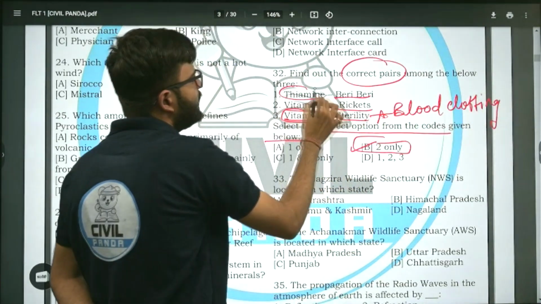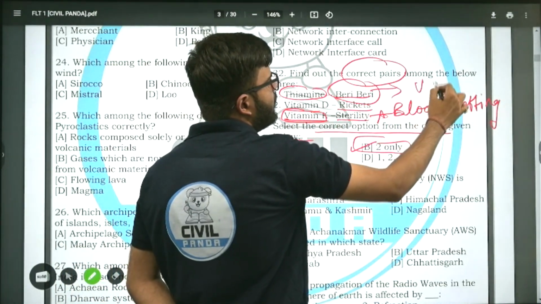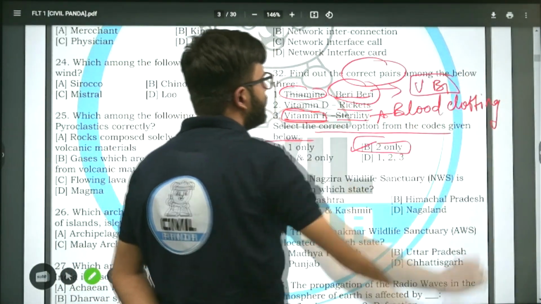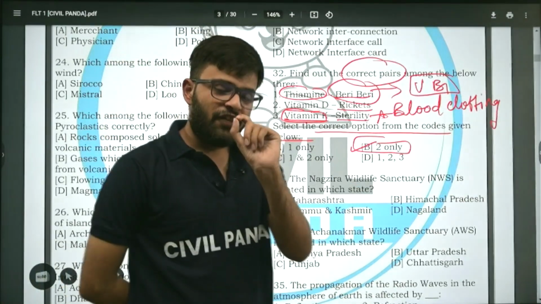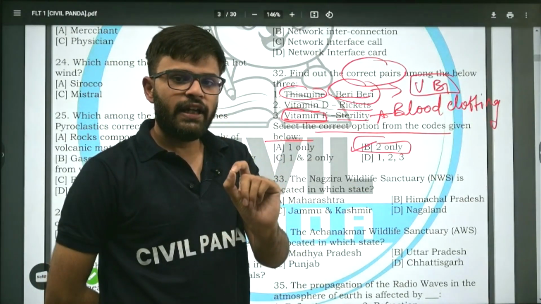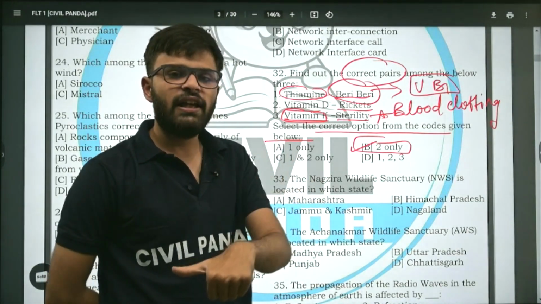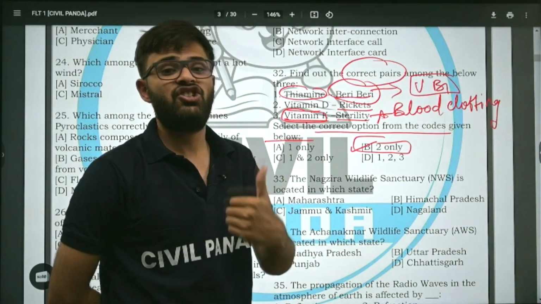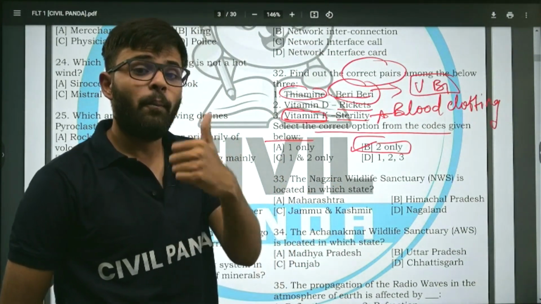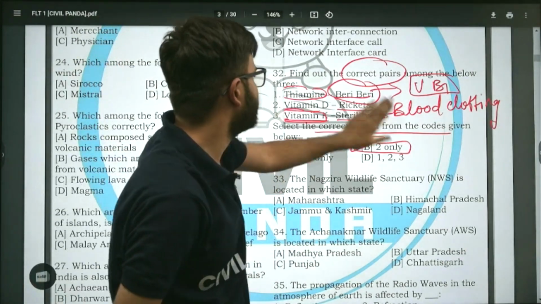Why not thiamine, beriberi? Because beriberi is caused by the deficiency of vitamin B1. Rickets is correctly matched. Now, let me tell you something. Deficiency of vitamin D in children causes rickets. But when the same thing happens in adults, it is known as osteomalacia. It is known as osteomalacia in adults, and in children it is known as rickets. Now, moving on to the next.